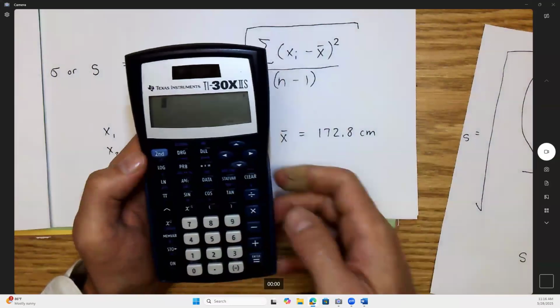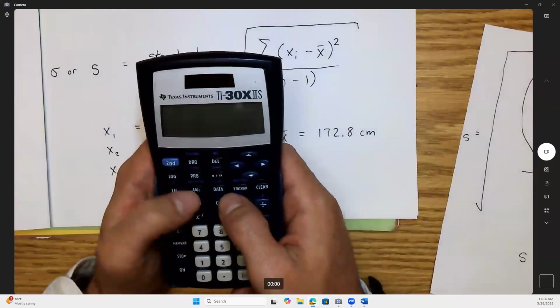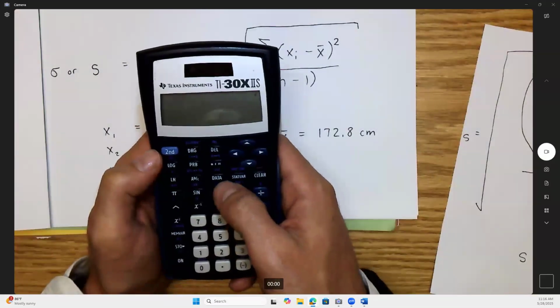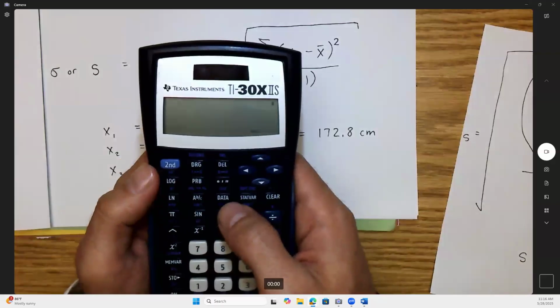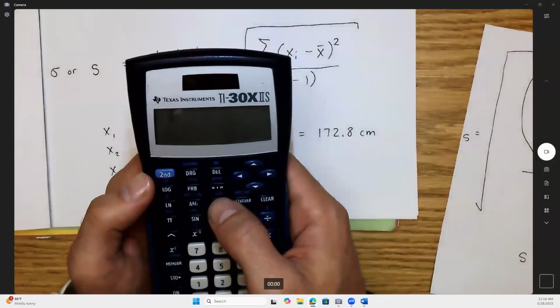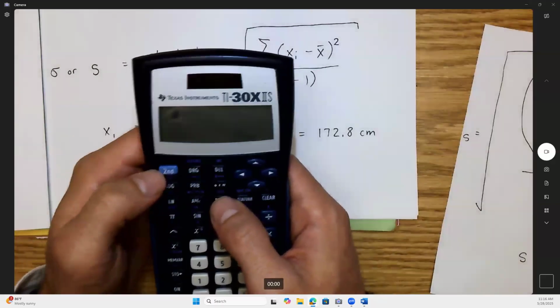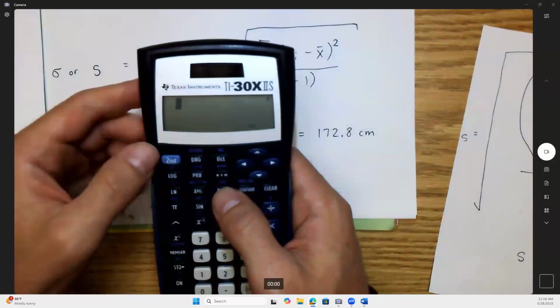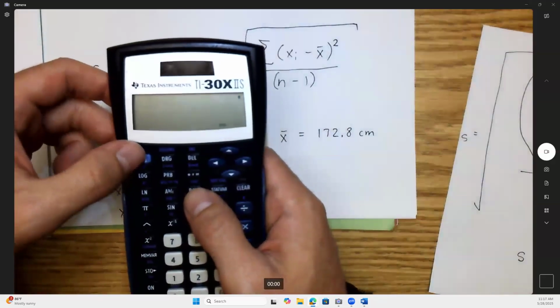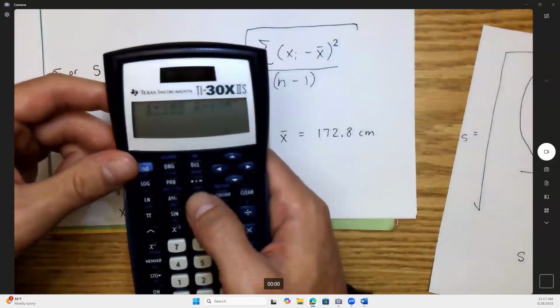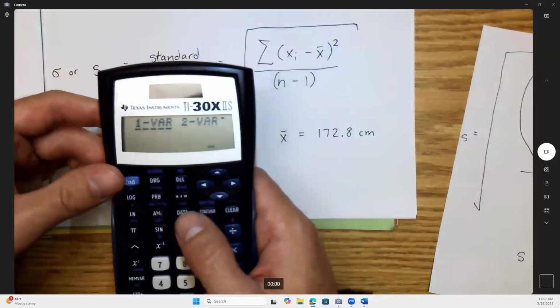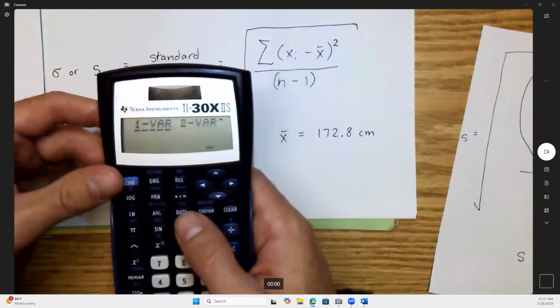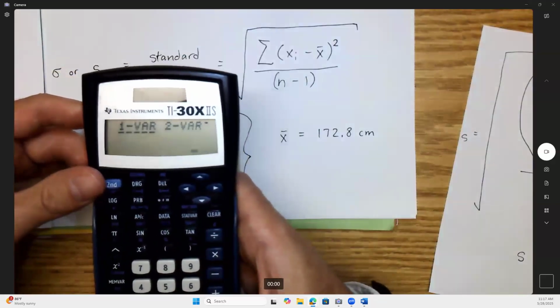Now, do you guys see above the cosine key, there's a key that says data? And right above that, probably in white letters, mine is blue letters, it says stat. You guys see stat? You access that by hitting the second key. So everybody hit second, stat. It should pop up one variable. Do you guys see one variable? So click enter. So you have one variable.